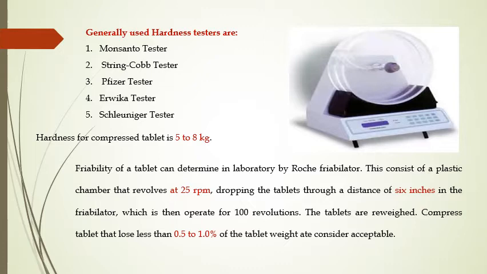This consists of a plastic chamber that revolves at 25 revolutions per minute, dropping the tablets through a distance of 6 inches in the friabilator, which is then operated for 100 revolutions. The tablets are weighed. Compressed tablets that lose less than 0.5 to 1% of the tablet weight are considered acceptable.